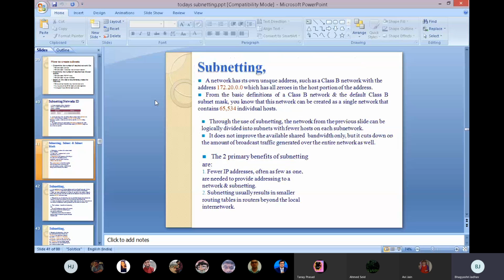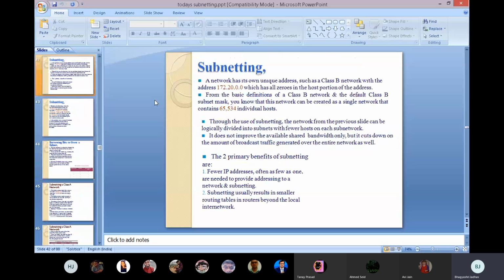We will see subnetting one by one. See, a network has its own unique address, such as a class B network. They gave the example of class B, 172.20.0.0, which has all zeros in the host portion of the address. From the basic definition of class B network and default class B subnet mask, you know that this network can be created as a single network that contains 65,534 individual hosts because of the range of class B.